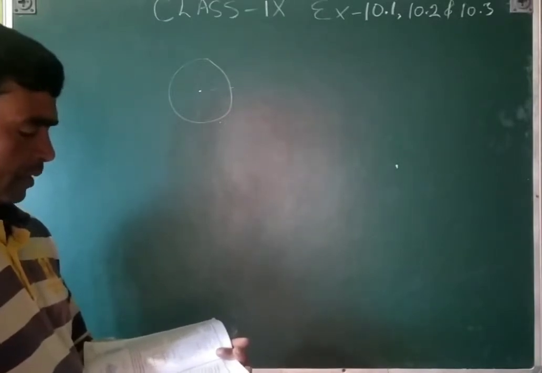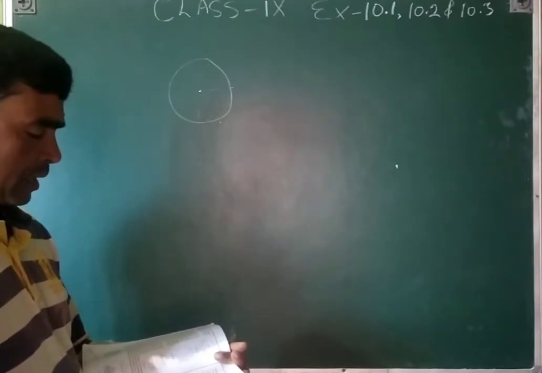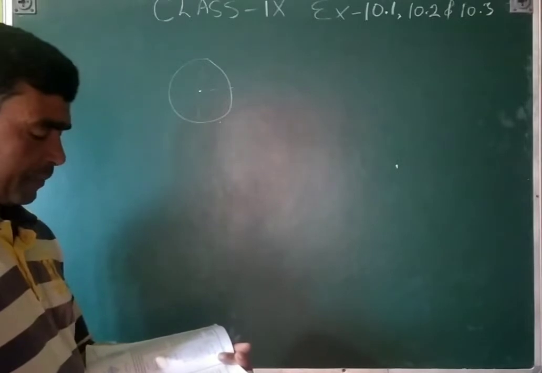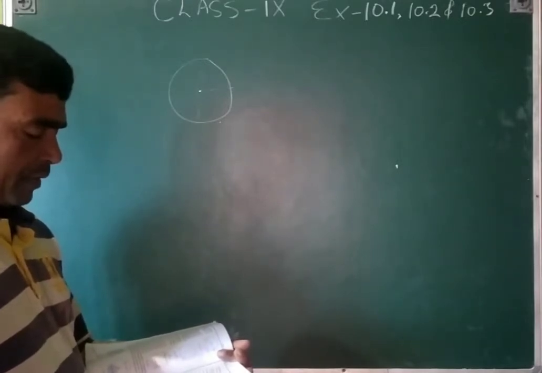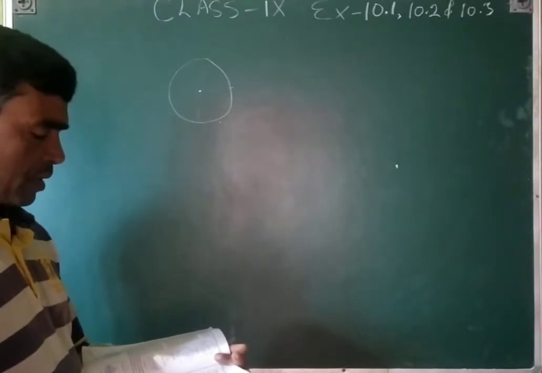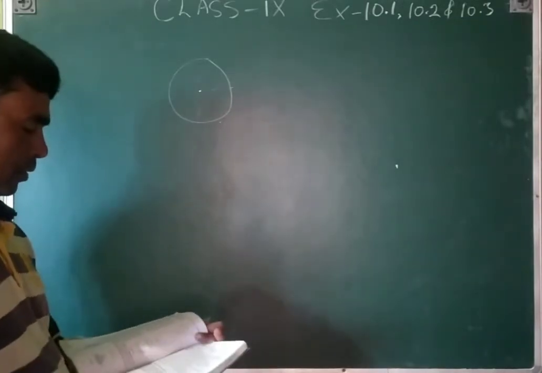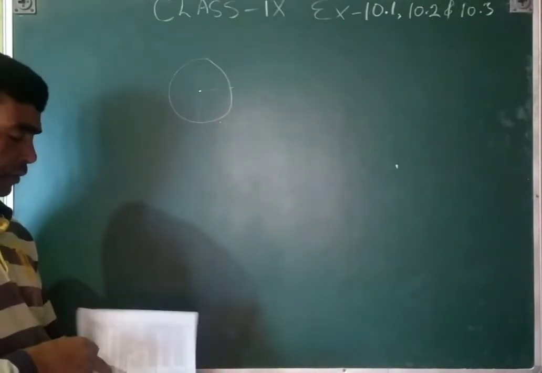No, false. A chord of a circle which is twice as long as its radius is a diameter of the circle. Yes, true. A sector is the region between the chord and its corresponding arc. False. A circle is a plane figure. Yes, true. And then 10.2.